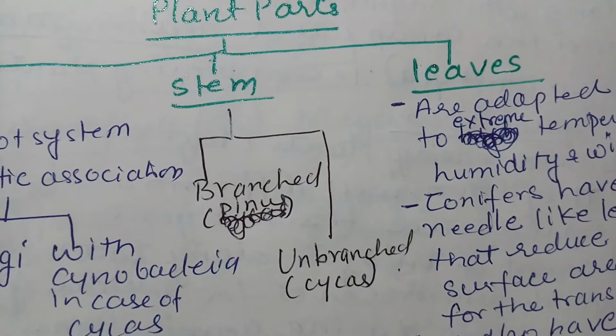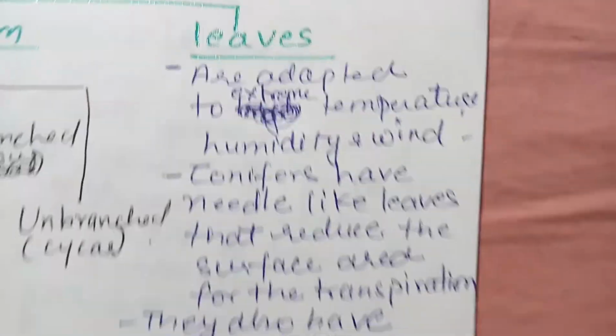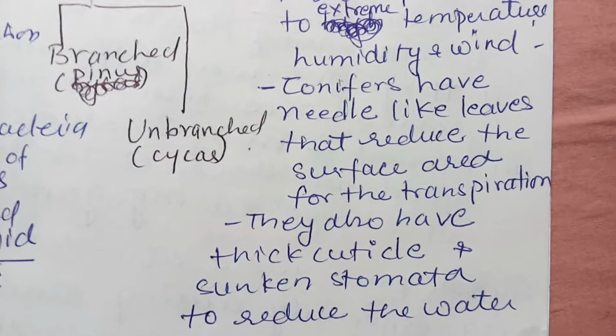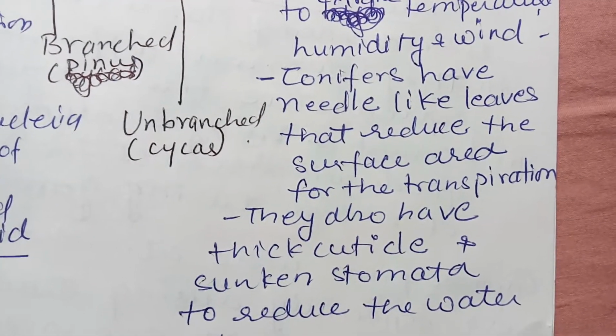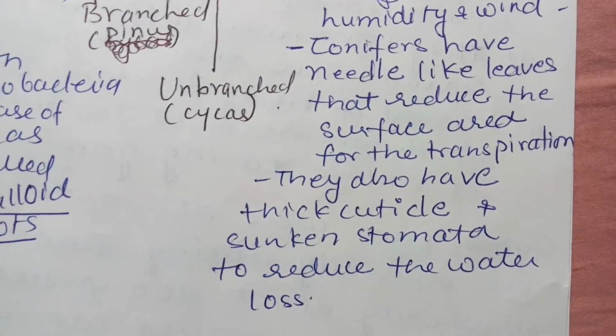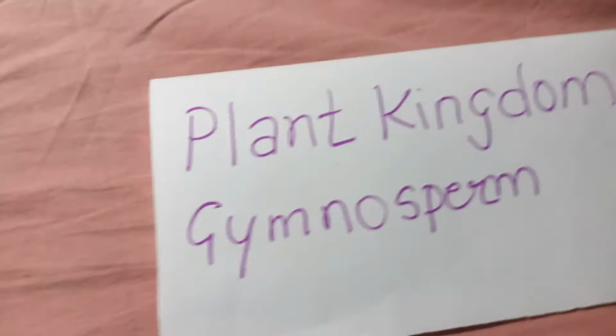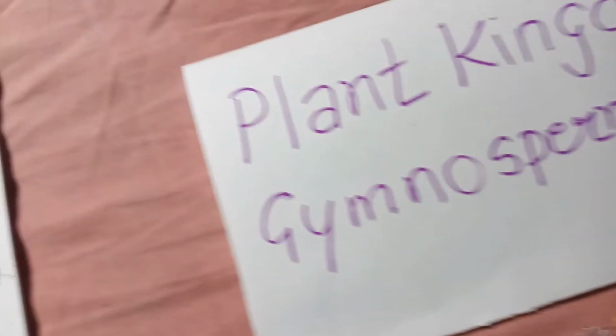Then the stem could be branched or unbranched. The leaves are adapted to extreme temperature, humidity, and wind. They have needle-like leaves that reduce the surface area for transpiration. They also have a thick cuticle and sunken stomata to reduce water loss. So these are the adaptations in the Gymnosperm.